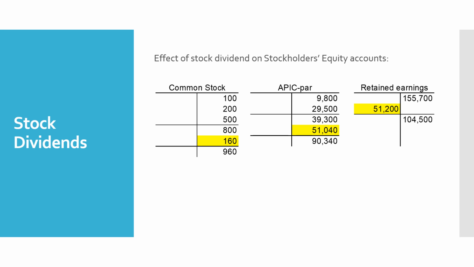Those numbers are going to tie back to that stockholders' equity section we looked at earlier in this presentation. So with the stock dividend, we are increasing common stock by $160. We're increasing additional paid-in capital by $51.04. If we add those two together, we get $51.2, and that is the amount by which we are decreasing our retained earnings account.